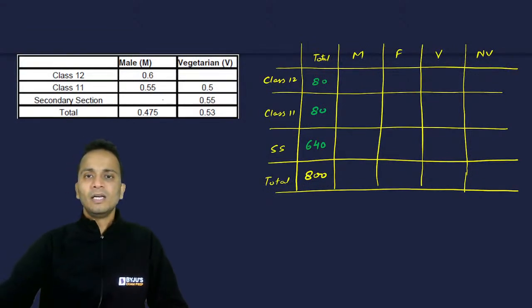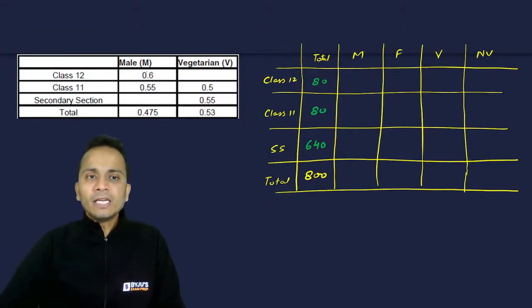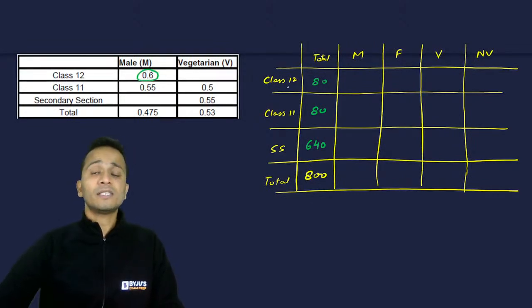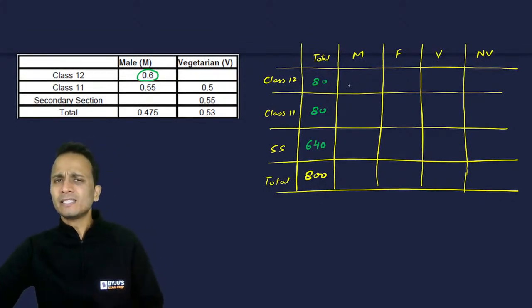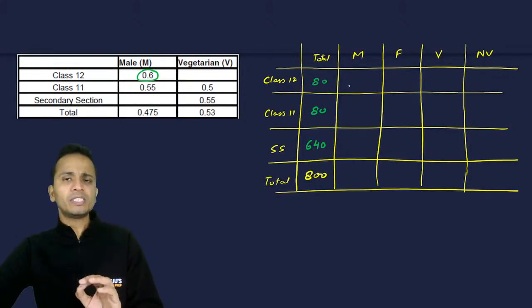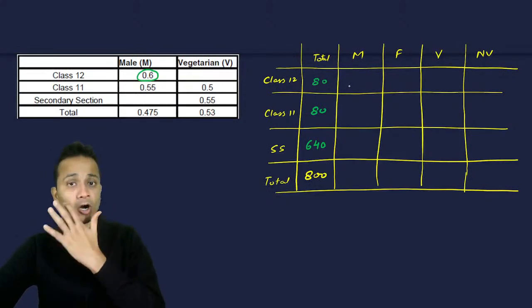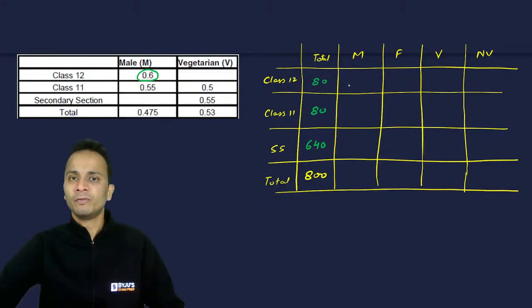So each of these classes will have 80 students in them. Done. Now in class 12, the proportion of male students is 0.6. That means the number of male students is 60% of the total students of class 12. So it is 60% of 80. That will be 48 students.